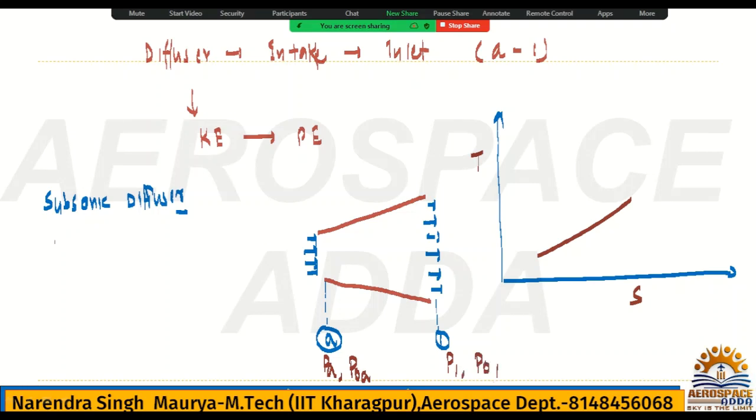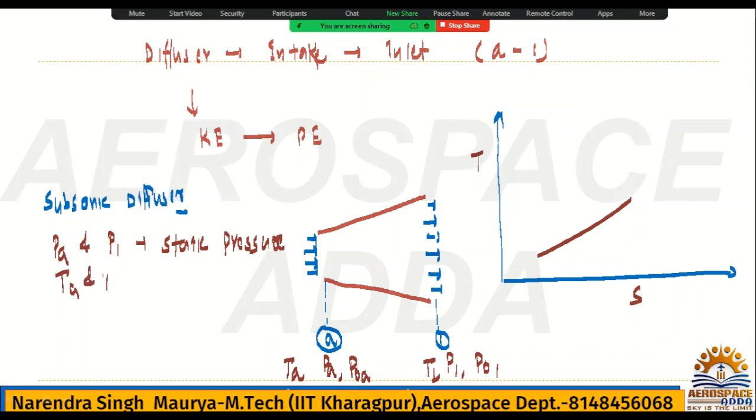So PA and P1 are static pressure, and similarly you can say the temperatures TA and T1 are static temperature.